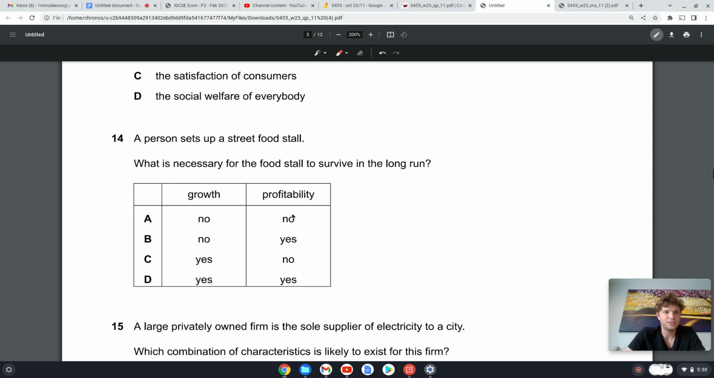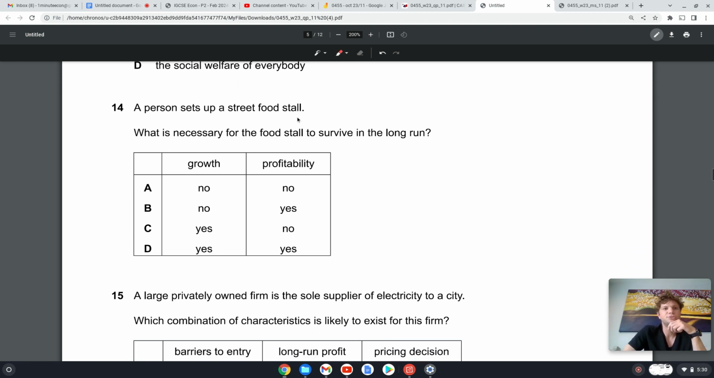Okay, 14. A person sets up a street food stall. What is necessary for the food stall to survive in the long run? Okay, the only thing that's necessary to survive is profitability. You've got to make a profit. Growth? No, you don't have to grow to survive in the long run. You only have to be profitable.